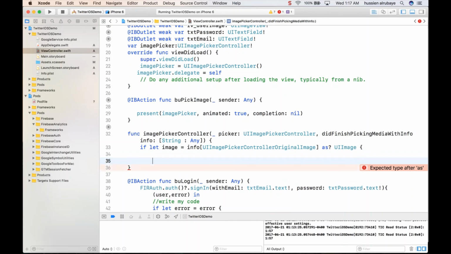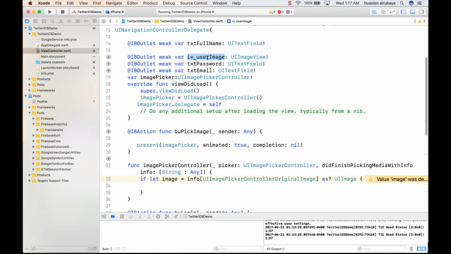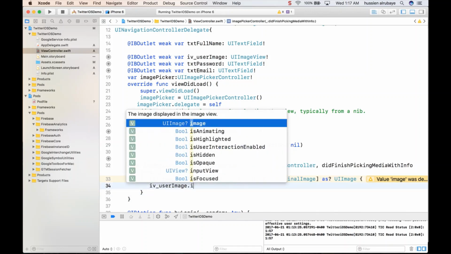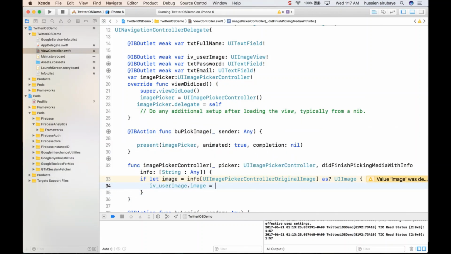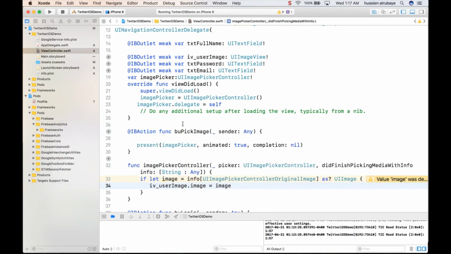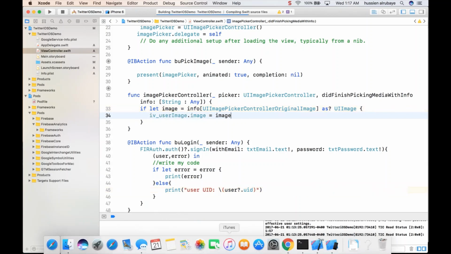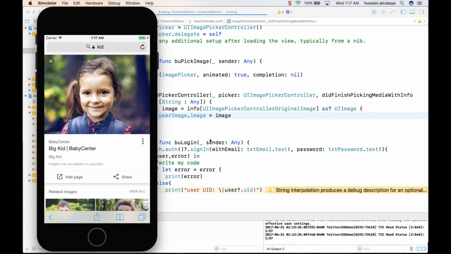And getting here. So if I just have the image, what I want to do is show it in the img view. I think I already defined img view users. So I say img view users dot image will be equal to whatever image I have there, just for now. Later on we will go into the details of uploading this image and all the things. So now hopefully when I run, I will be able to select a person picture.